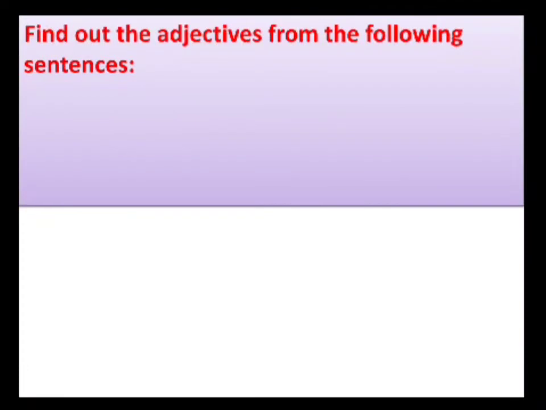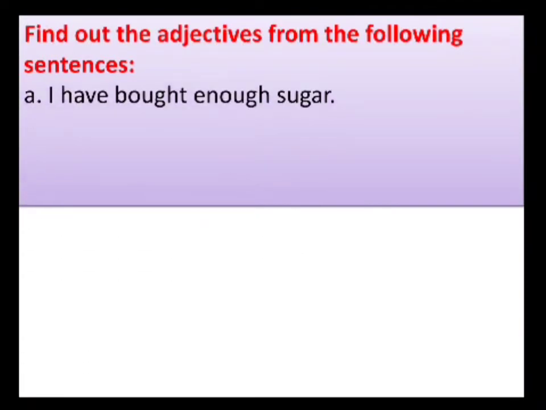Then we move on to the next one. Find out the adjectives from the following sentences. I have bought enough sugar. Our options are have, enough, sugar. What is the adjective? Enough. Enough is a quantity adjective.